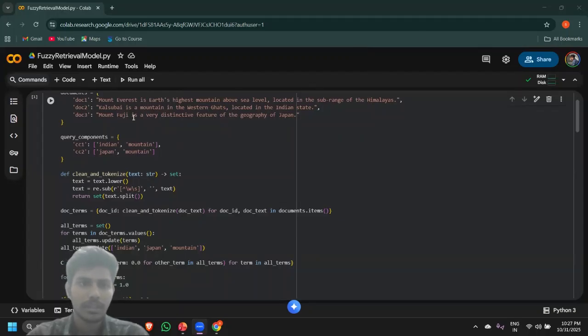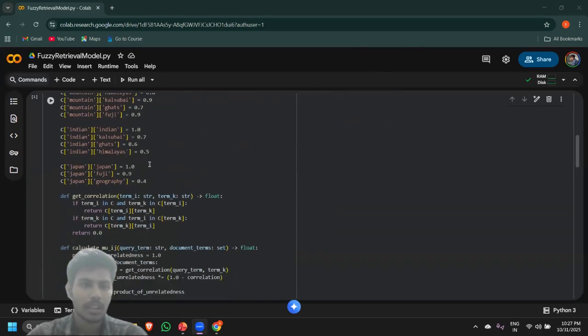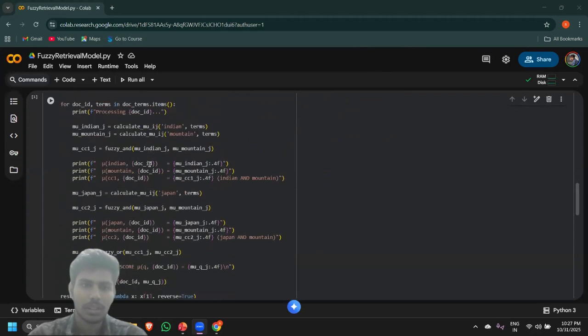Here is a sample execution of our algorithm. We take three documents and our query is India and mountain or Japan and mountain, which is converted from conjunctive normal form to disjunctive normal form.